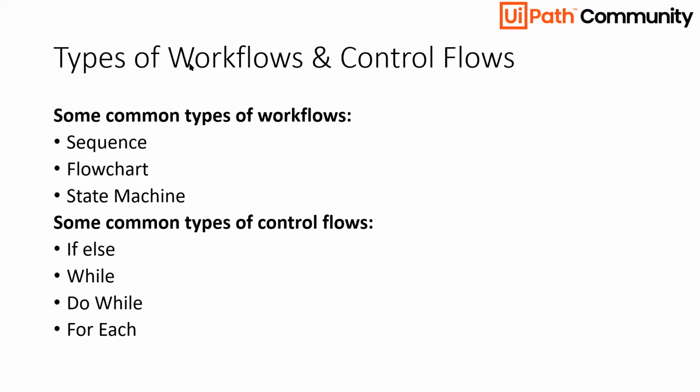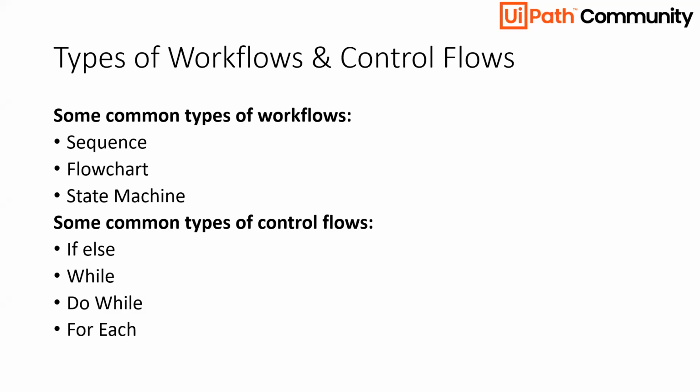Now, the control flows are if else, while, do while, and for each. If else is used when we want to check some condition. If that is true, we'll perform this action. If not, we'll perform this action. While is used when we want to check some condition continuously and keep performing the action. Do while is used when we want to perform some action and then check the condition. And for each is used to help you iterate over, or process one after the other, the files, folders, or anything in a particular area, file, or folder.